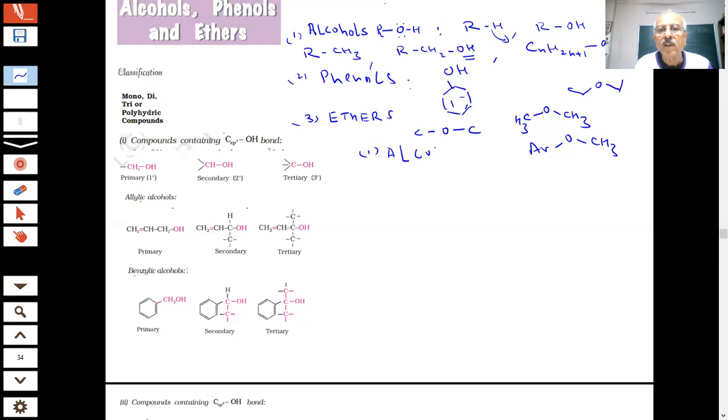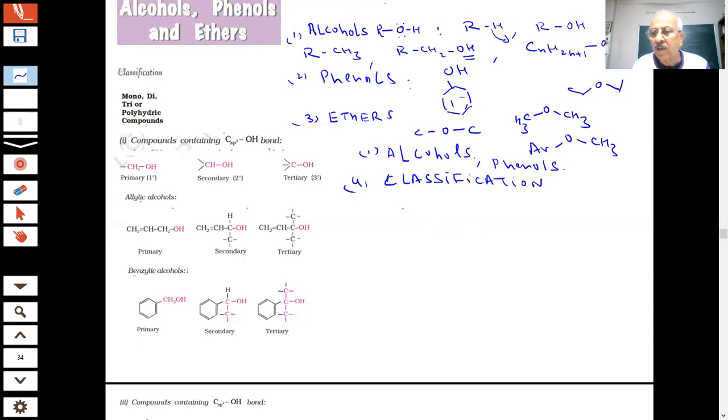Alcohols, students, and phenols. What is the first thing we talk about? Classification, students. There are many ways of classification, and one of the ways is given in your book also.